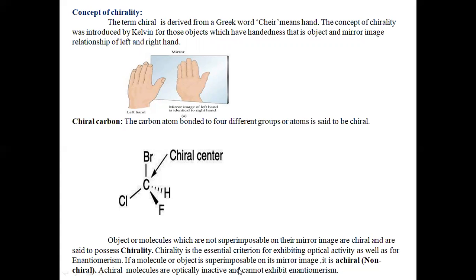If a molecule or object is superimposable on its mirror image, it is achiral. Achiral molecules are optically inactive and cannot exhibit enantiomerism. If the object or molecule is a superimposable mirror image, then it is called achiral, or non-chiral. These achiral molecules will be optically inactive, meaning they will not show any optical activity, and they will not exhibit enantiomerism. They neither exhibit enantiomerism nor show optical activity.